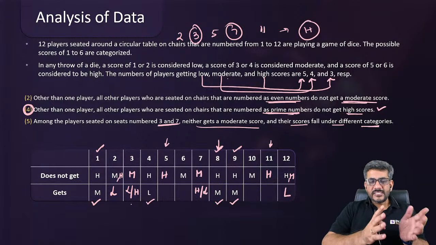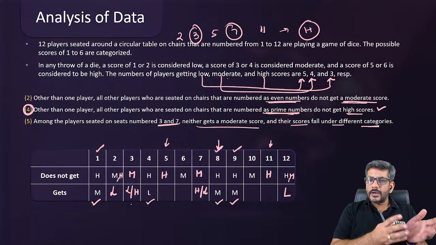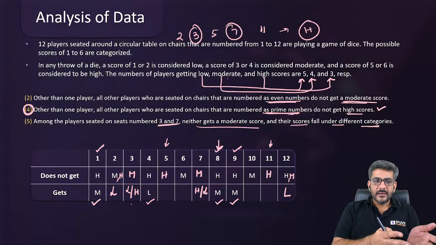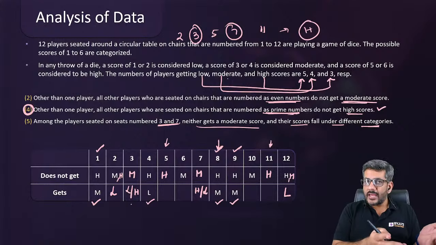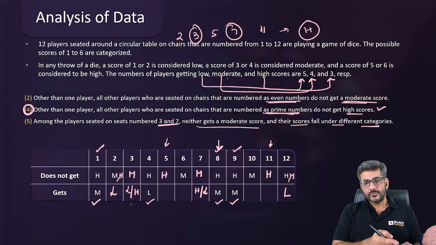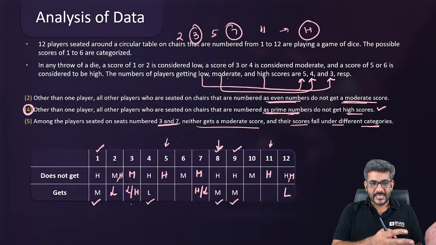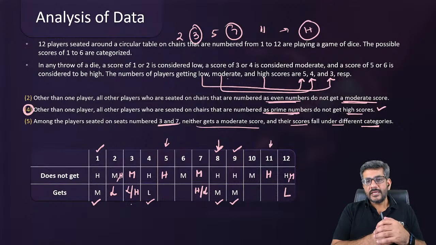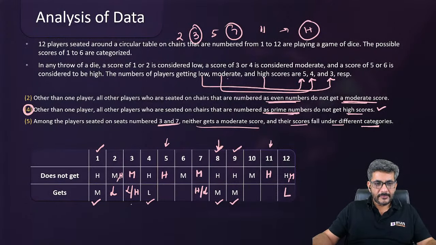सुमंत बेसिकली about 2 we already knew कि he is not moderate, and now from statement number 4 we can say he is not high as well. If he is not moderate, he is not high, of course he has to be low. So by that logic we are saying this. Okay, उसी लॉजिक से बेसिकली मैं ये कहना चाह रहा हूं कि वो नहीं हो सकता. आई होप यू गॉट माई पॉइंट. ओके,